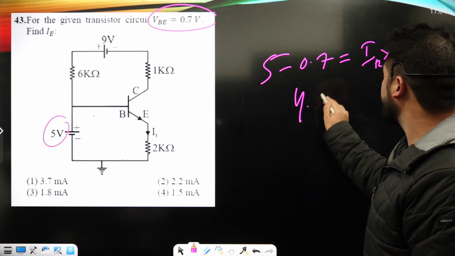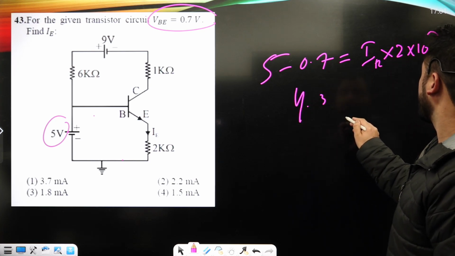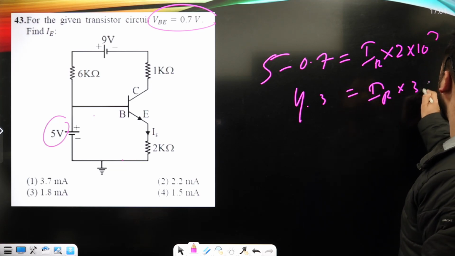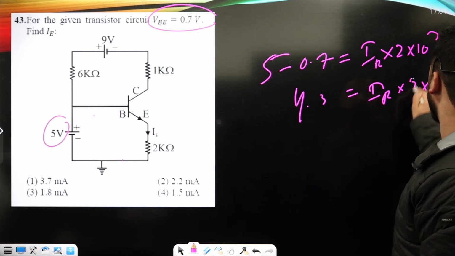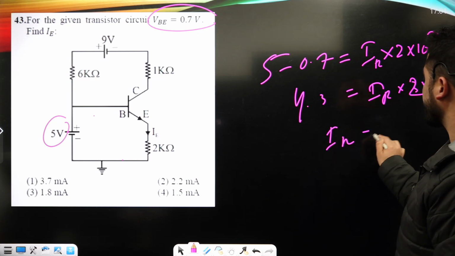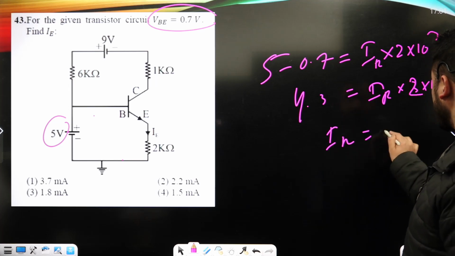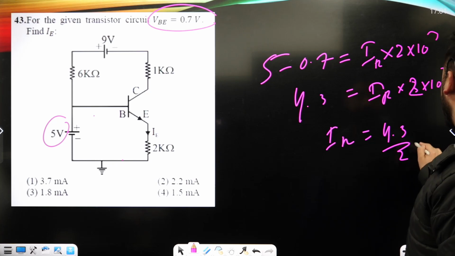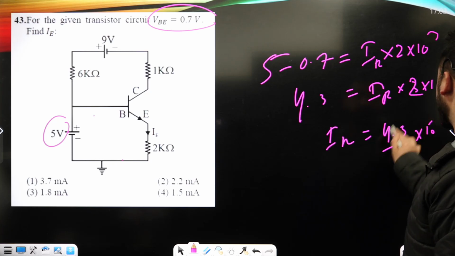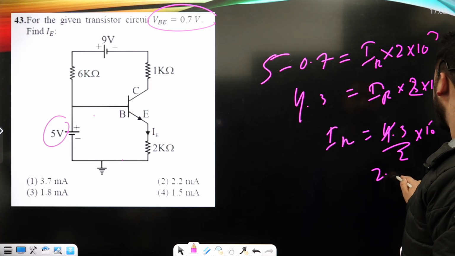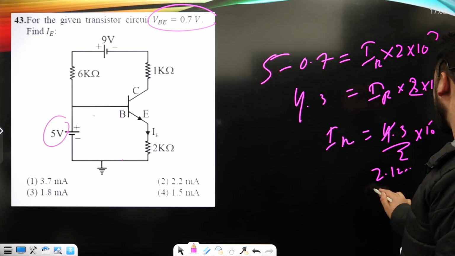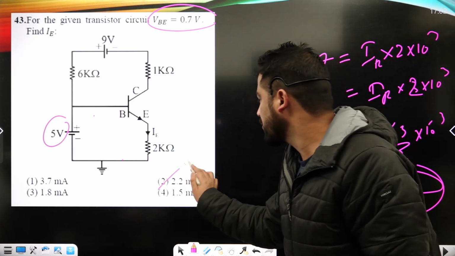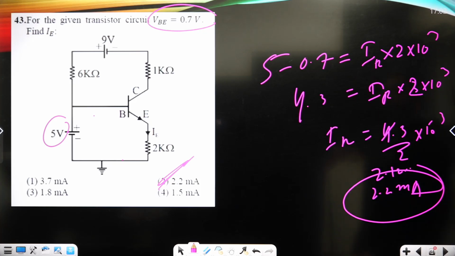So it is 4.3, right? 4.3 is equal to IR into 2 into 10 to the power 3. So IR will be equal to here 4.3 upon 2 into 10 to the power minus 3, that's 2.12 something like that, that's 2.2 milliamperes mainly. So option number second will be the correct option here.